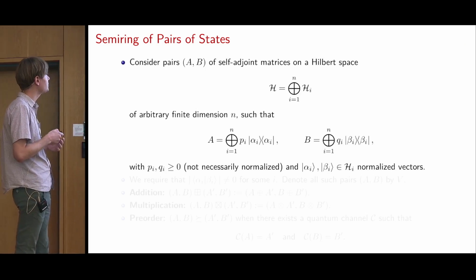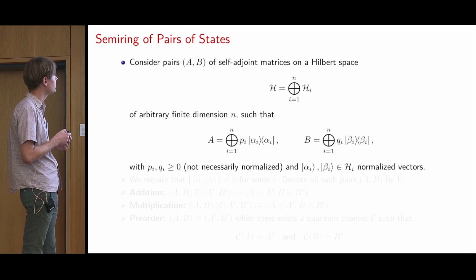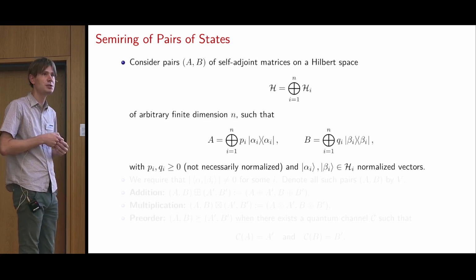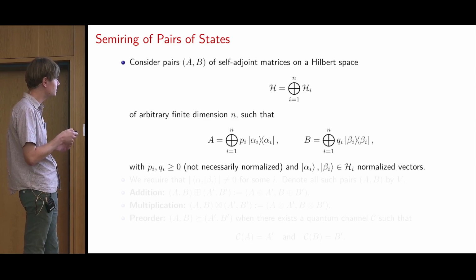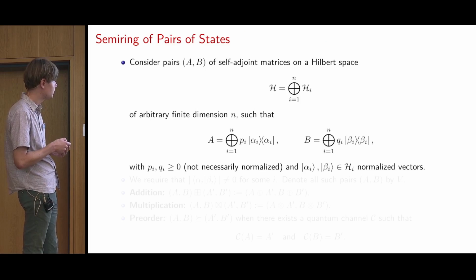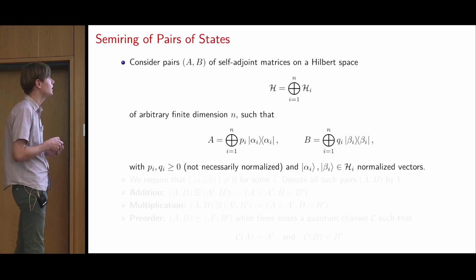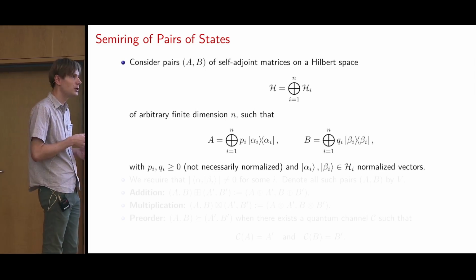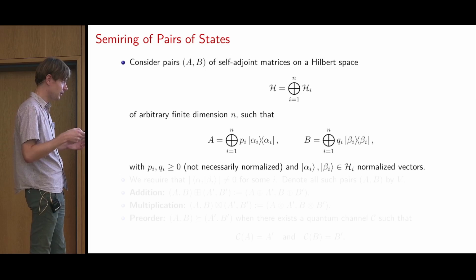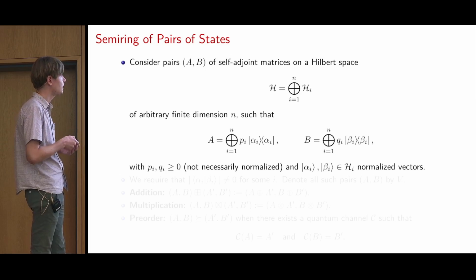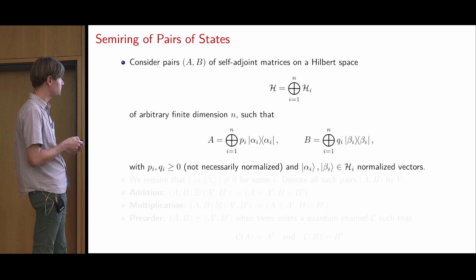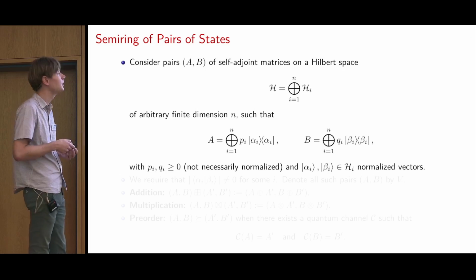So our semi-ring consists of pairs of this form. A and B are both self-adjoint matrices on some finite dimensional Hilbert space that we can decompose into components H_i, such that A and B can both be decomposed as a direct sum as such. Here the p_i and the q_i are non-negative numbers, but they don't have to add up to 1. So this semi-ring is a bit bigger than just quantum states, and the quantum states will be those elements where A and B have trace 1.